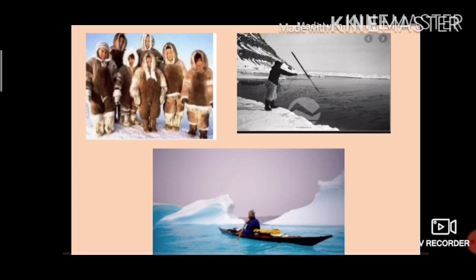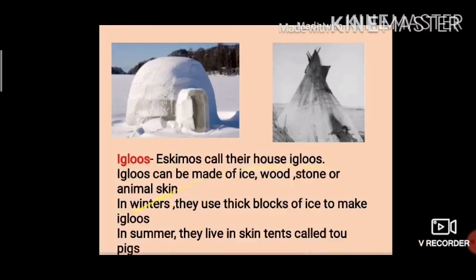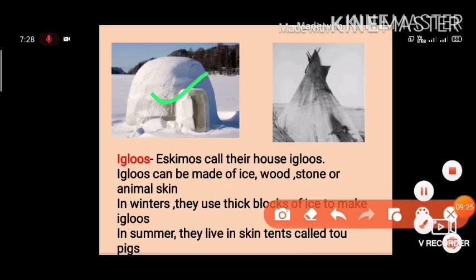Okay, next topic is where do they live? Eskimos live in igloos. Eskimos call their houses igloos. These are igloos.